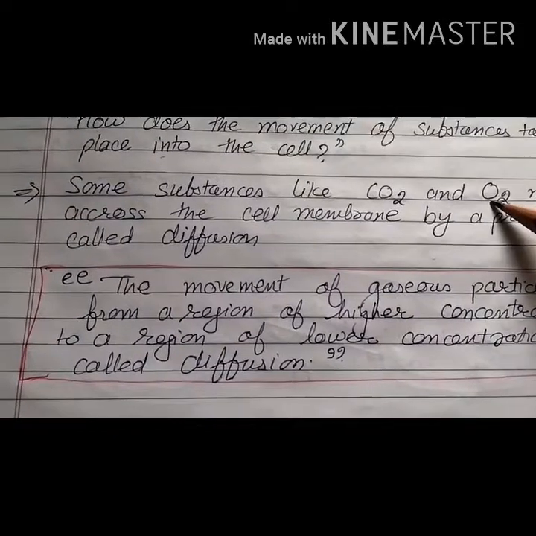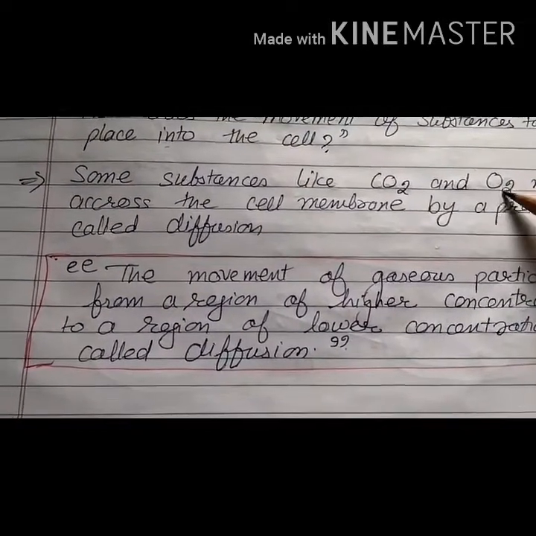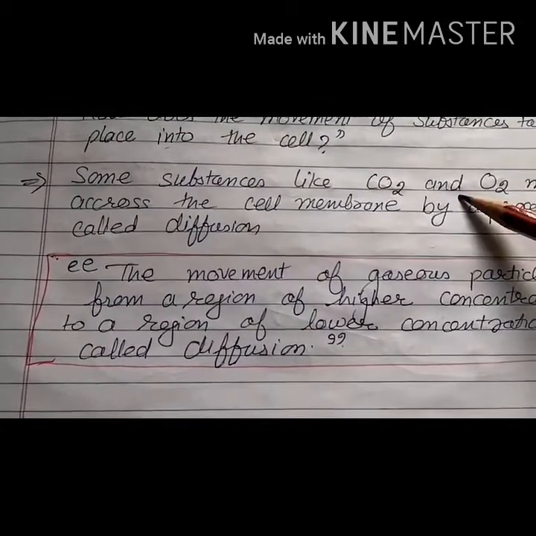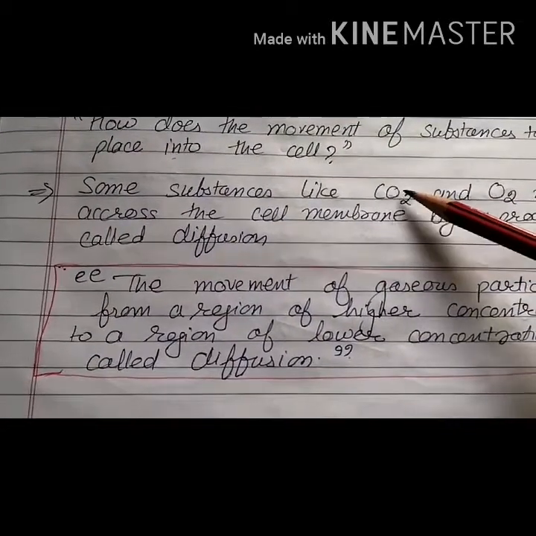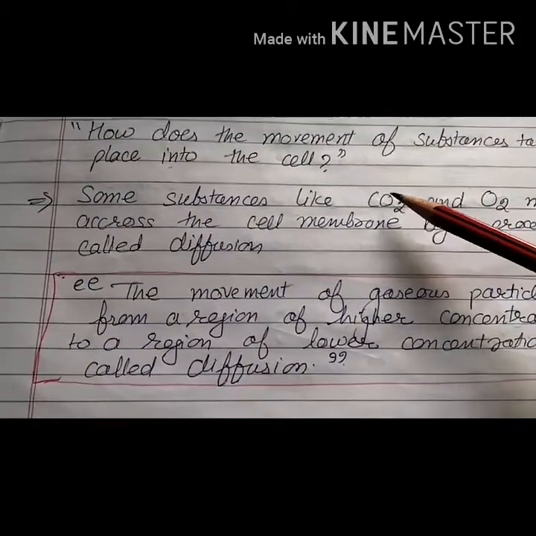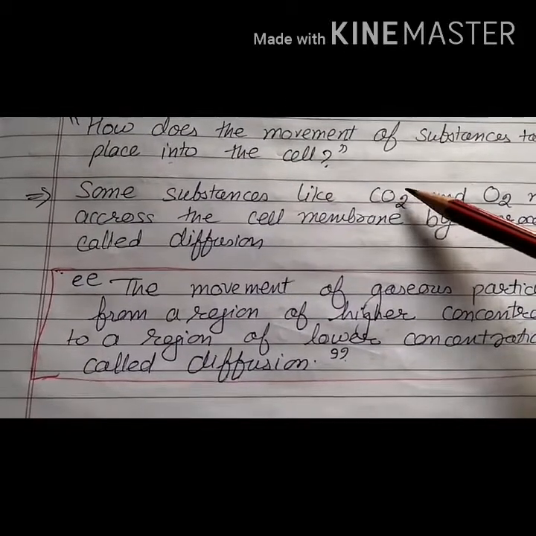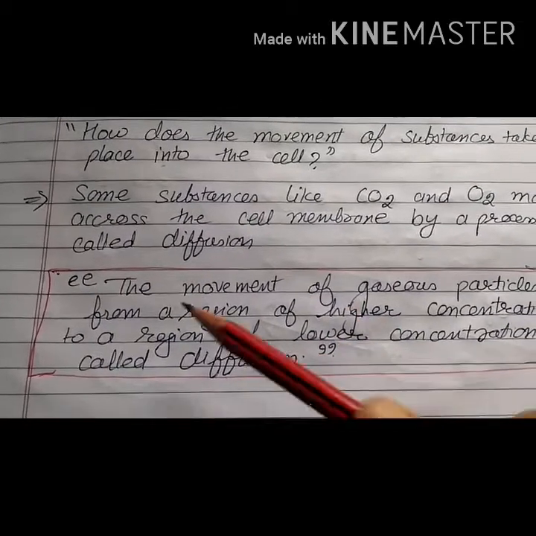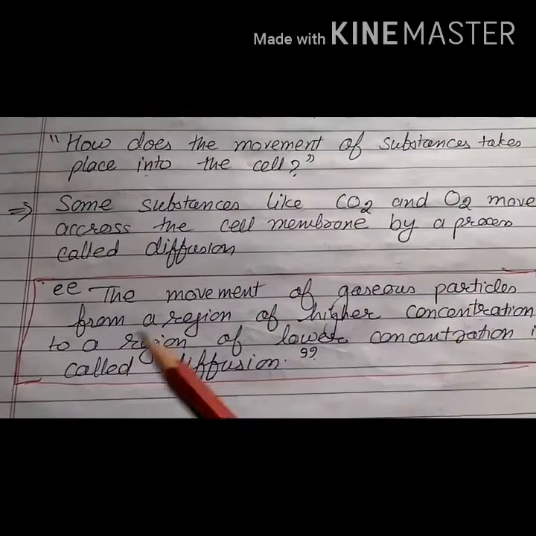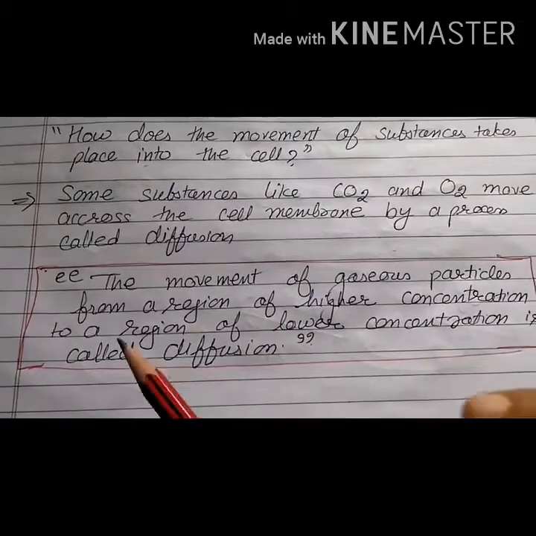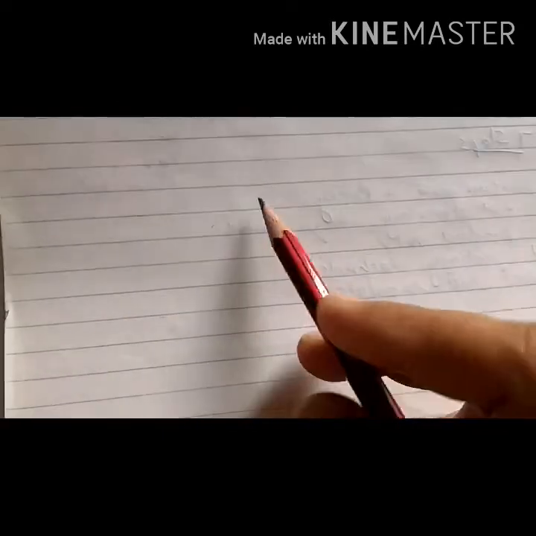So the oxygen concentration is always higher on the outside of the cell, because whatever oxygen enters inside the cell is used, and CO2 is being produced at every moment. It means the CO2 concentration is always higher inside the cell. So what will happen? Diffusion will take place. Now what is diffusion? The movement of gaseous particles from a region of higher concentration to a region of lower concentration is called diffusion. Now let us understand diffusion over here.